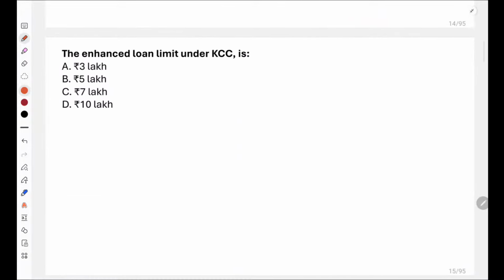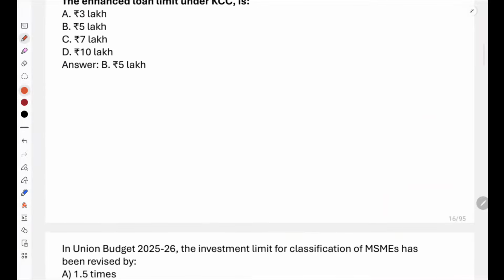The enhanced loan limit under Kisan Credit Card is what? This also we have studied. And it is increased from what to what? Please tell me that also in the comment section, write it: increased from dash lakh to dash lakhs. Yes everyone, 5 lakh rupees is the correct answer, but it increased from how much to how much? Yes, very good. So it increased from 3 lakhs to 5 lakhs. So 5 lakhs would be the correct answer.